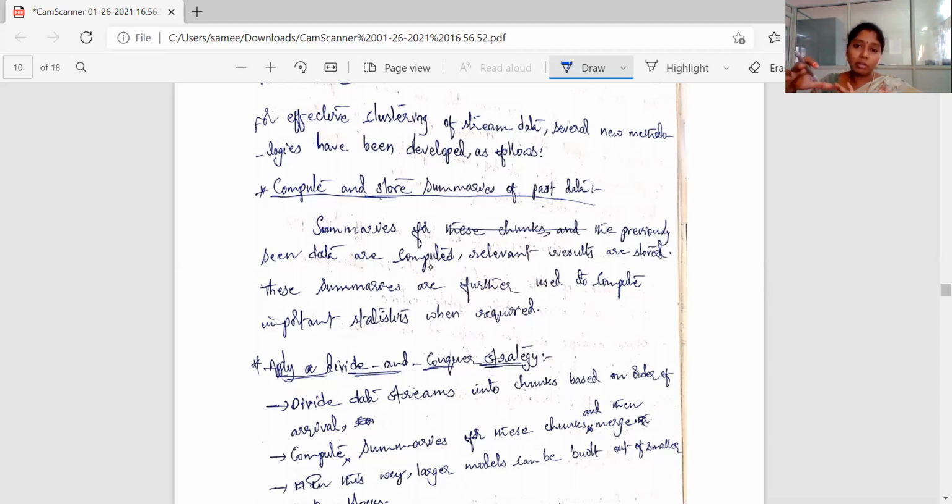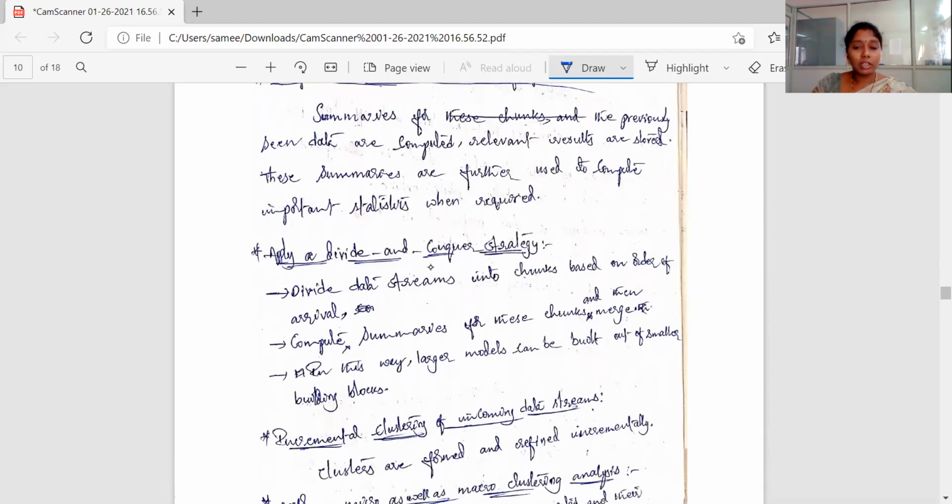have prepared a question before the exam, and you have to go to the exam in one hour, and you need to revise that question once. So what is the best way? While preparing itself, you can write the summary of that topic in a book, in a single para. After reading an essay question, if you write its summary, its gist, in a paragraph format in a book, that is enough to revise the whole thing. Similarly, here also we need to store the summaries of the past data, and we are going to cluster on that. And second one, apply divide and conquer strategy.